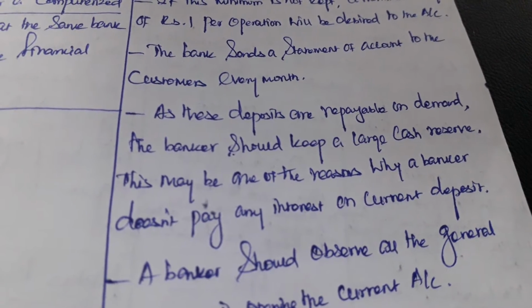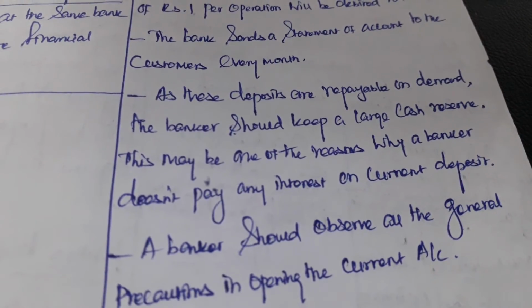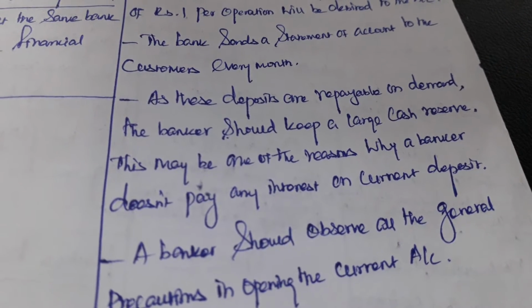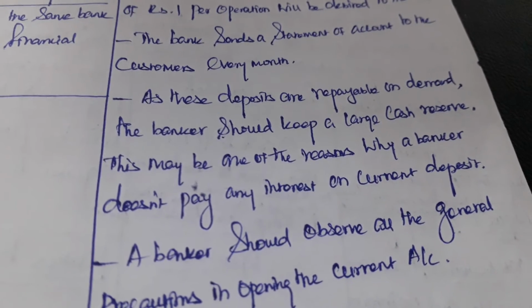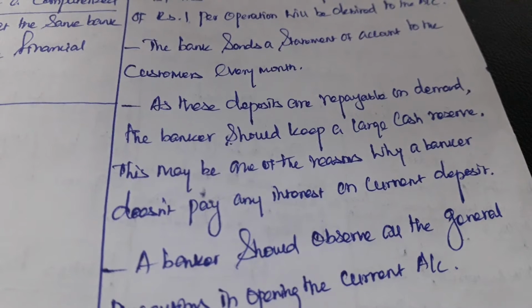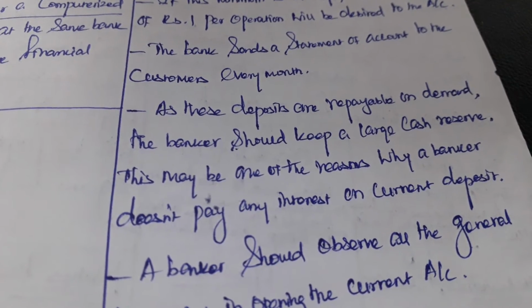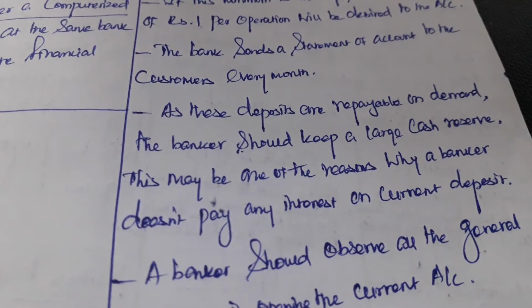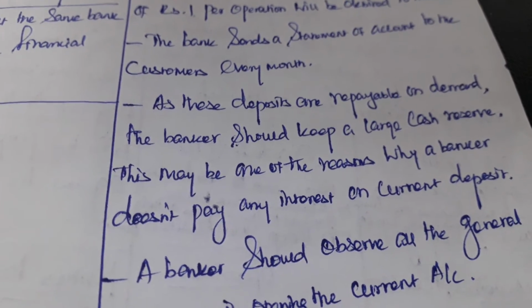These deposits are repayable on demand. The banker should keep a large cash reserve. This may be one of the reasons why a banker does not pay any interest on current deposits. A current deposit is a demand deposit. Deposits have two types: demand deposit and term deposit. The savings account and the current account both are called demand deposits.